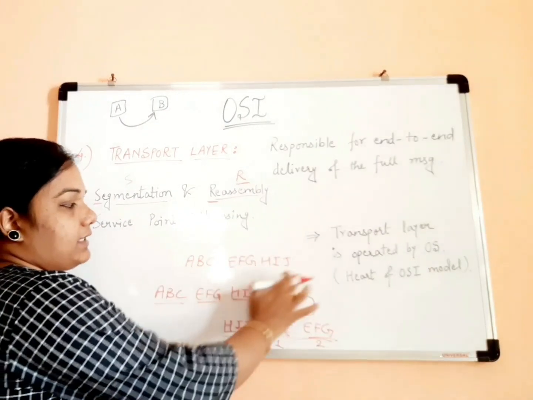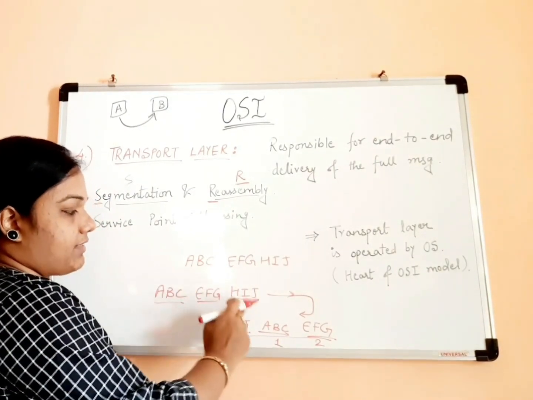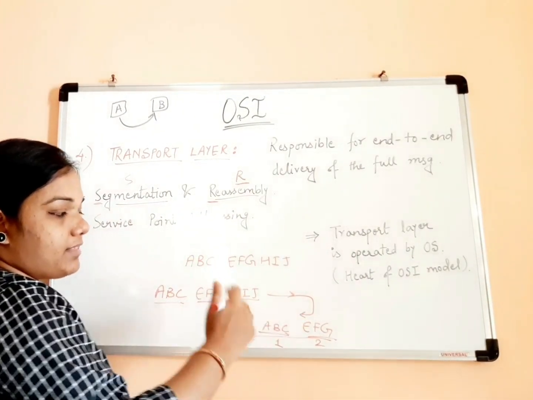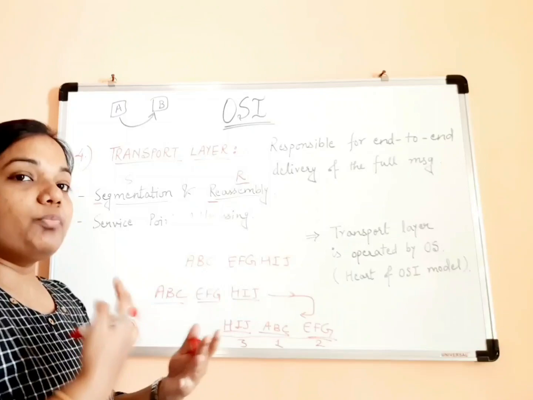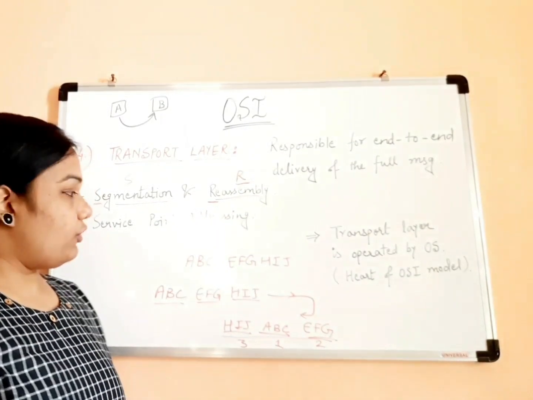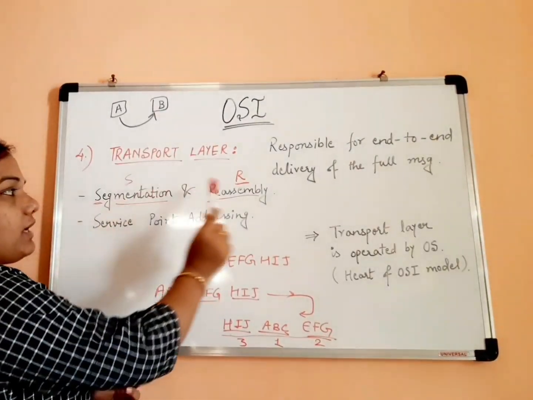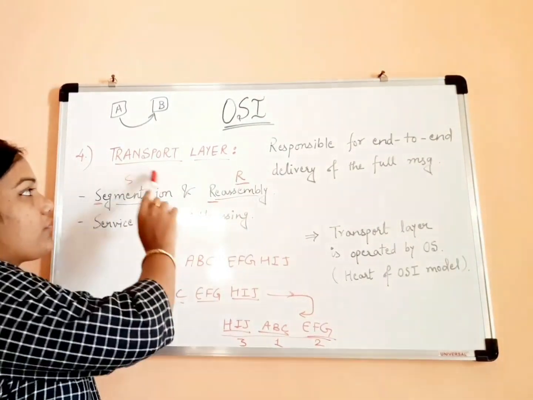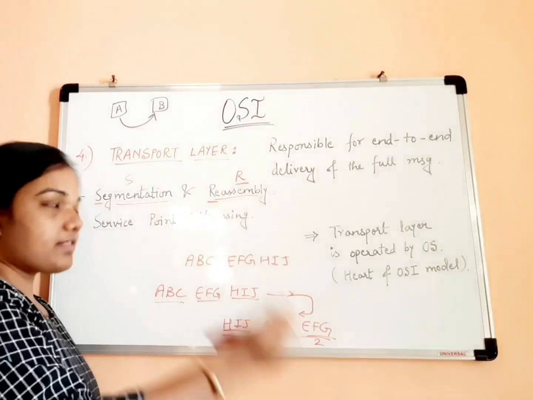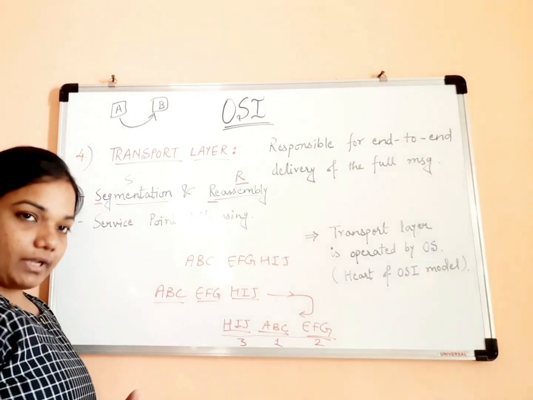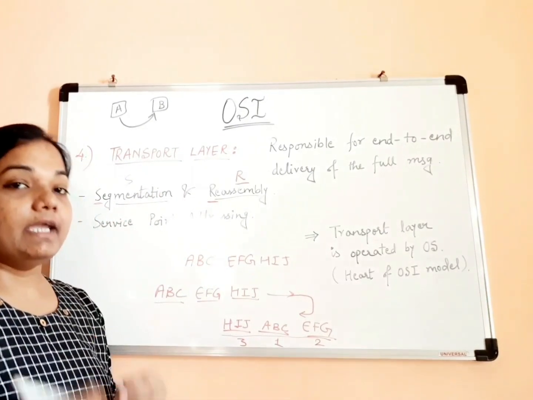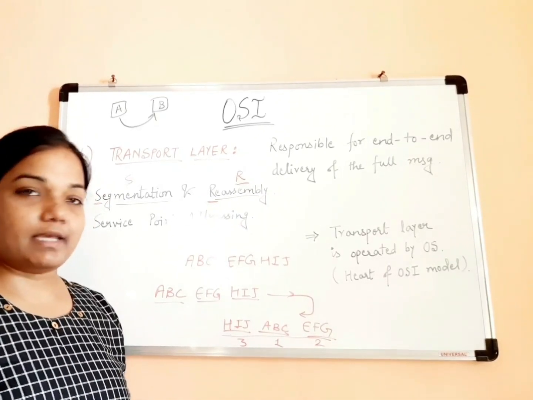Okay, so dividing this whole message into different segments is known as segmentation, and again taking these segments and reassembling them to make a meaningful message is reassembly. So this is the meaning of segmentation and reassembly. And as I told, transport layer at the sender side will do segmentation and at the receiver side it will do reassembly. If you try to understand all things logically, it will be much easier for you to remember the things.